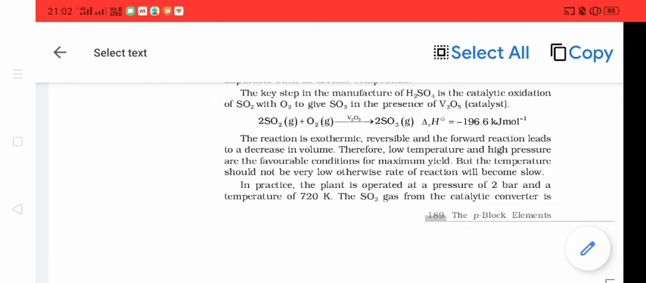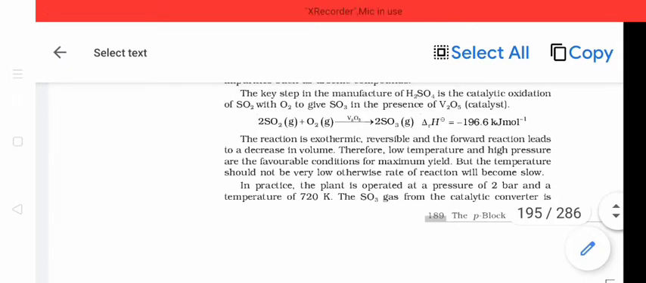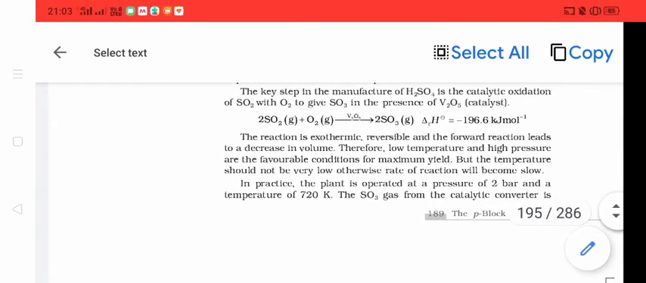For this, there are certain conditions. First, low temperature will favor this reaction. Second, high pressure is required. Third, use of a catalyst. Fourth, increase in the concentration of reactant. Then you will get maximum yield of SO3 and finally sulfuric acid.